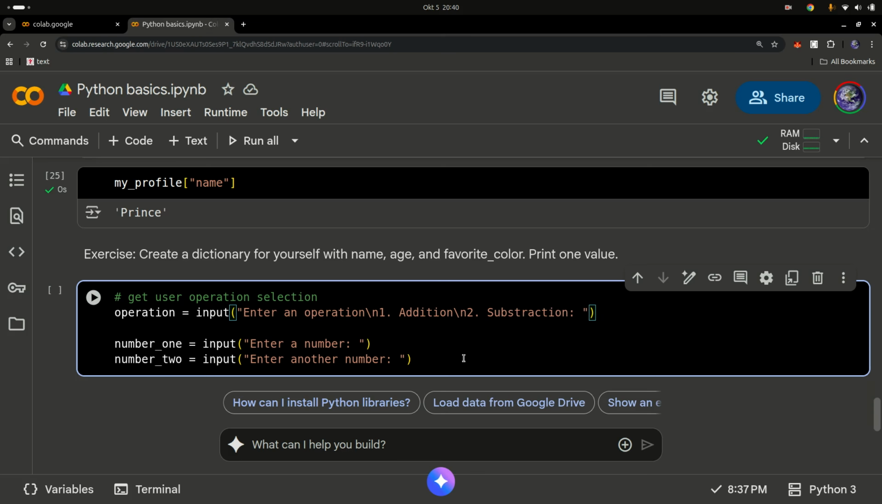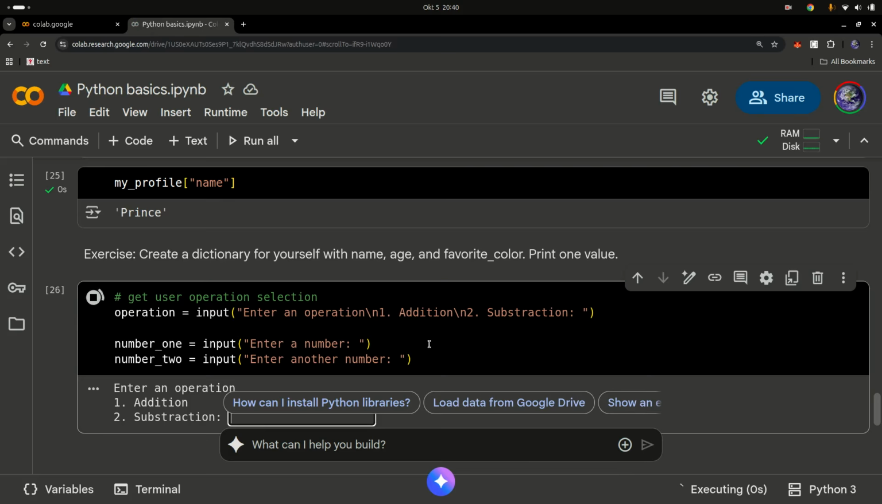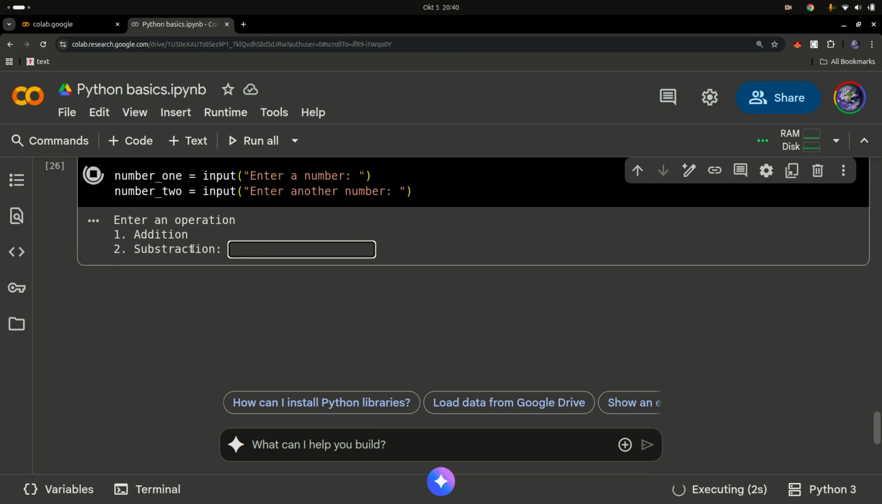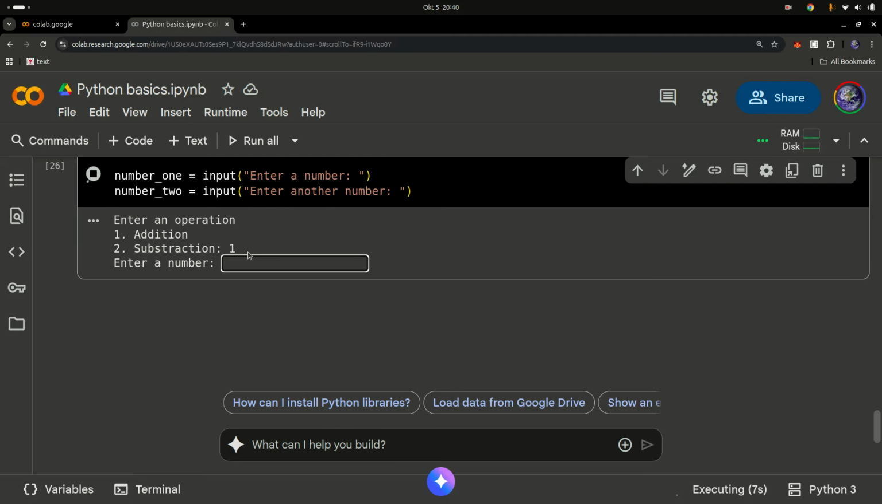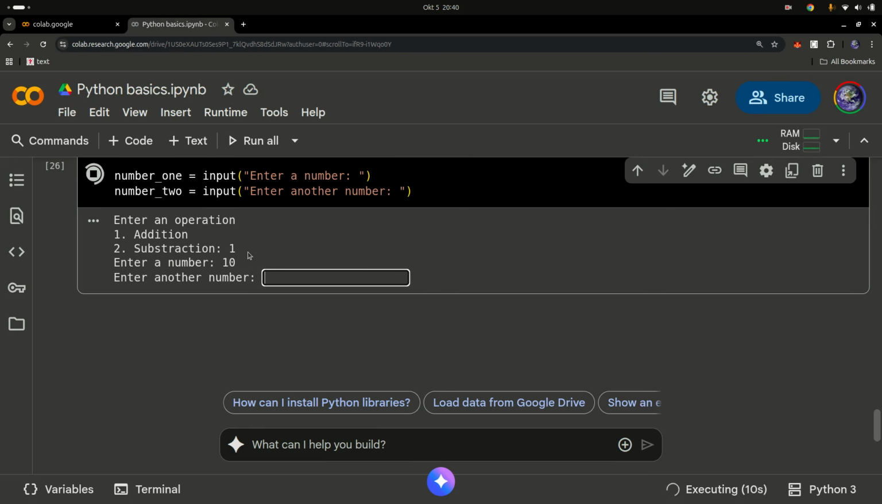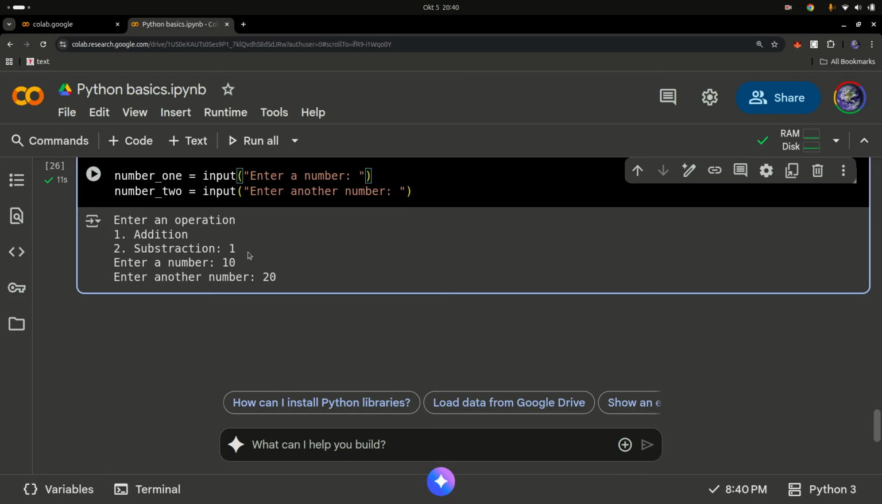Okay, let's go ahead and run this code. We ask the user to select an operation, either a 1 or a 2, and then we ask the user to enter the first number and the second number. So you can see it says select an operation, and I'm going to add in my operation. Let's say I want to do an addition. Poof, the first number is 10, the second number 20. That's it, our program ends.